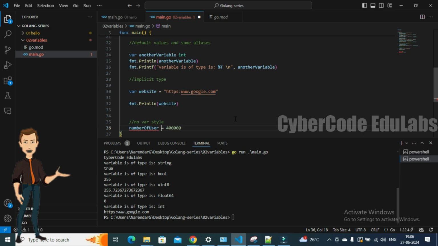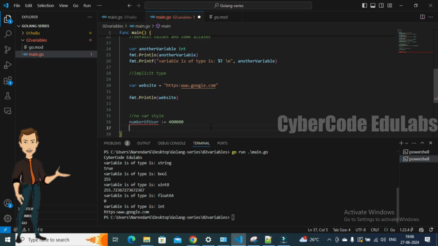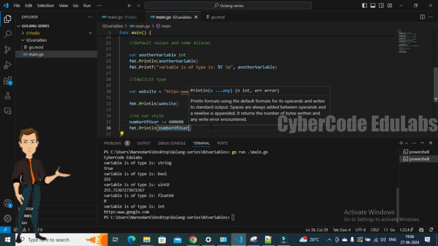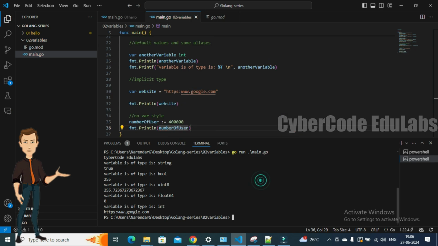So here I'm just using the Walrus operator, which you are gonna see throughout the Golang series. It is very simple. It is having only colon and equal to symbol. So let's just say this is some random value, and I'm gonna print this out using fmt Println and number of users. So just save it and run it.